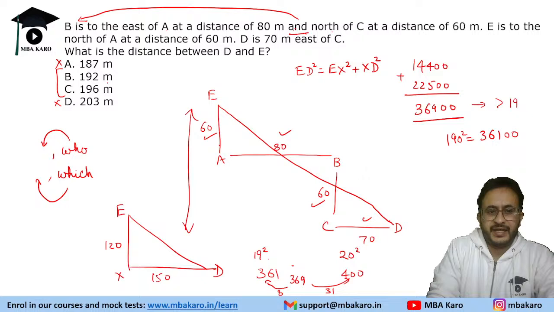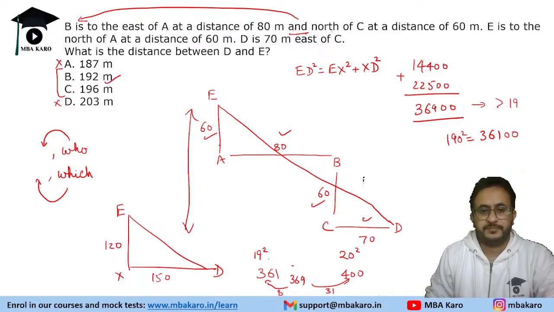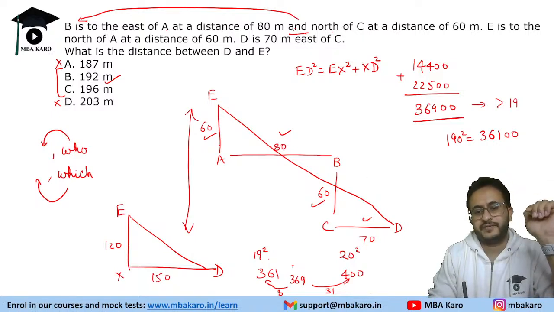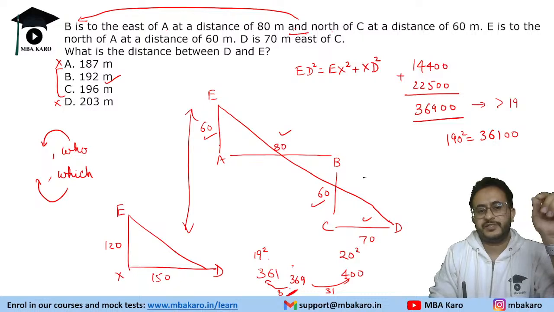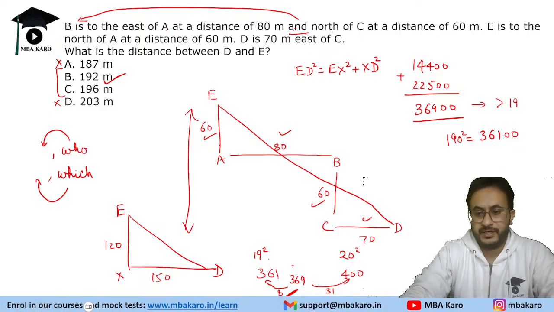So it is likely to be 192. No need to find the actual value, but we know that it is closer to this value. यहाँ से close है ना? So if it is closer, we will choose the closer option to 190 as compared to 200. So we will get 192 meters. Okay, so that is our answer.